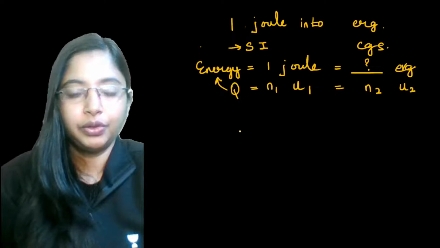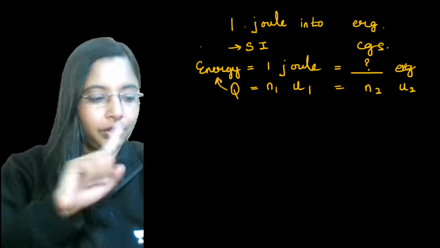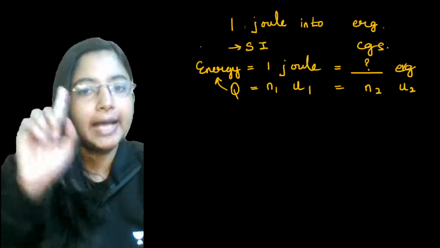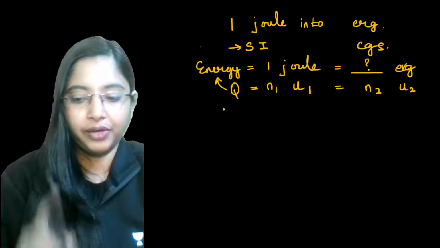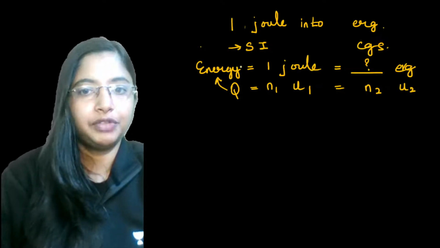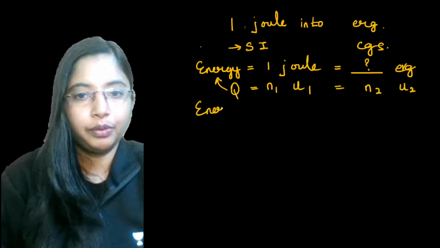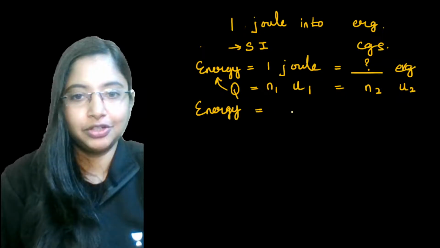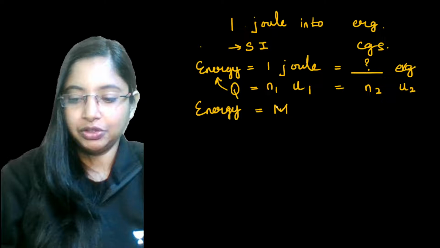So here, we know this is 1 joule. First thing, when you're doing this dimensional analysis, especially the application, is to express it in terms of the dimension. How do we write the dimensional formula for energy?